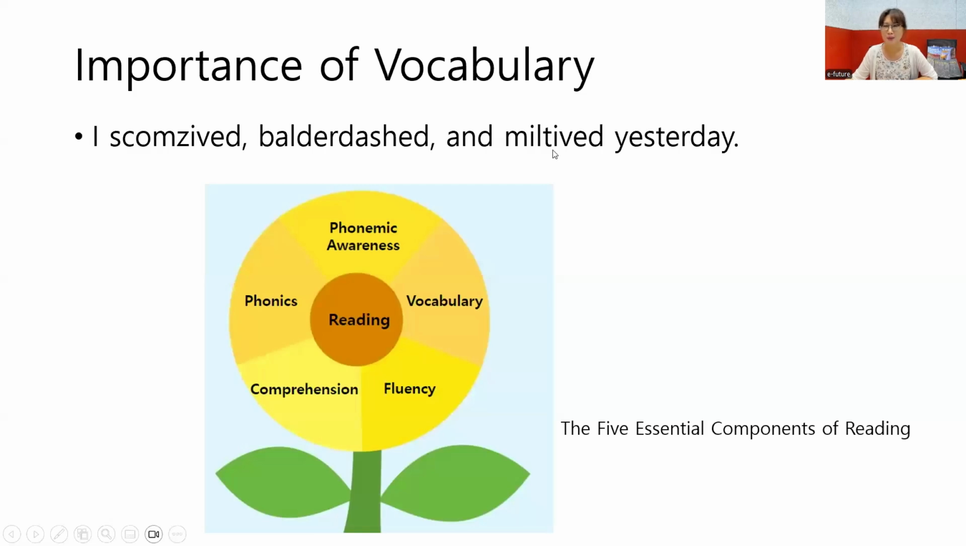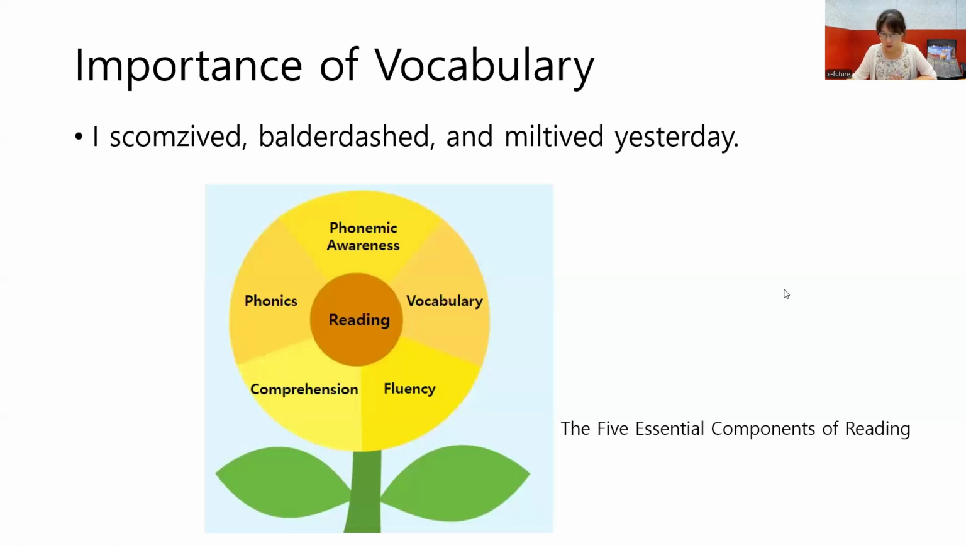Meal-tived. We don't understand, right? So we can read a sentence, but we don't understand because we don't know the words, right? So this is an example to show you how important the words are. We have to know the words to understand the sentence. Yeah, no idea, right?